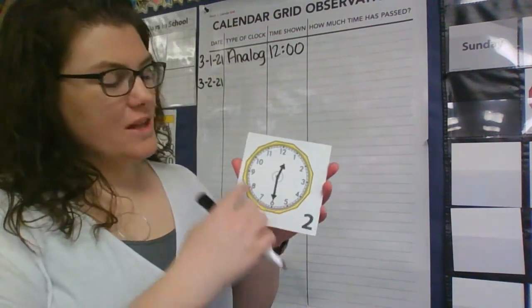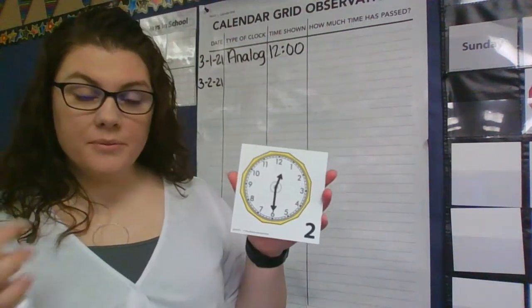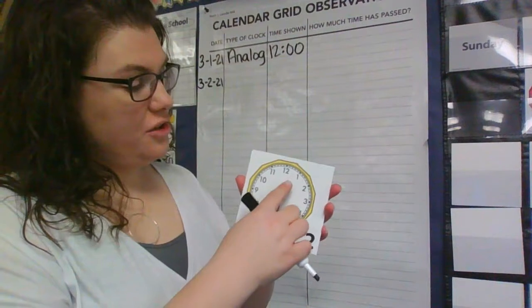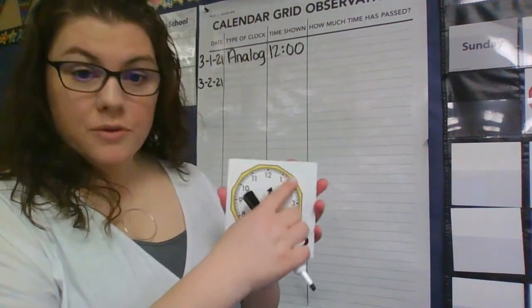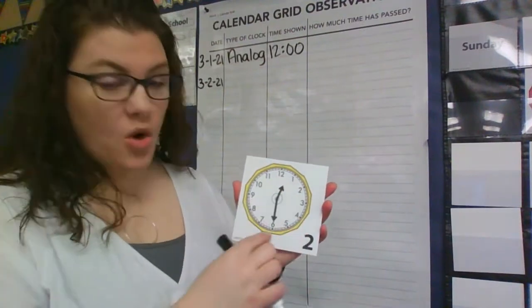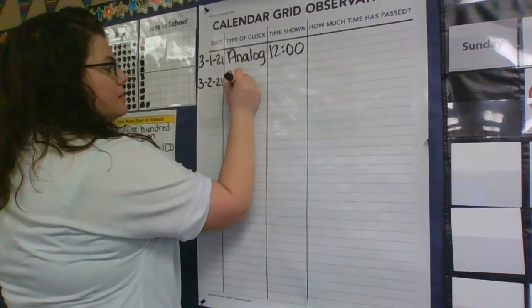So first things first, what type of clock is this? Is this an analog clock or a digital clock? It's an analog. Good, because it's round, and we have to use the minute and the hour hands to tell us what the time is. So let's write down analog. First things first.